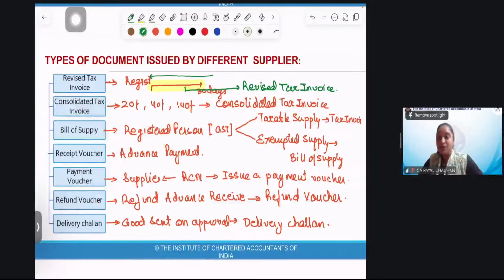Invoice is a commercial documentary evidence issued by the registered person covered under section 31. Okay, it is issued by the registered person and it is given to the recipient, right? And there are other documents also. Shall we proceed now? Perfect.